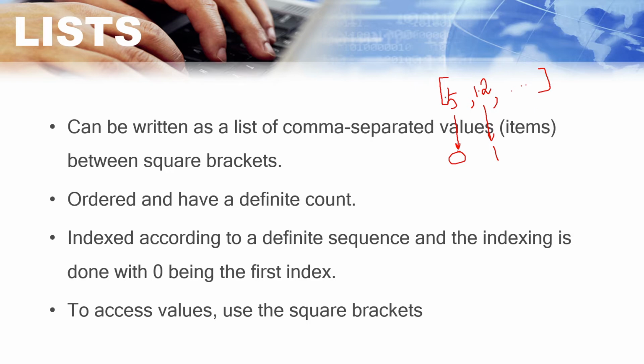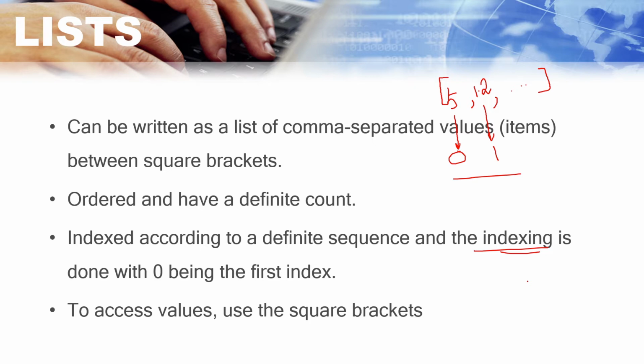Whenever you are declaring a list, you have to declare within the square bracket, with comma separated values, any items you can put. That may be a string, an integer, a float, anything, but all these things have to be stored in a square bracket with comma separated values. And if you want to access those things, then you have to use the concept of index, which starts from 0. Okay, this is the concept of list.